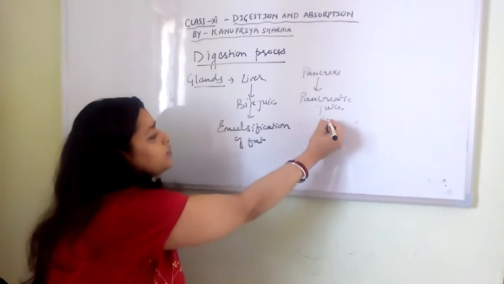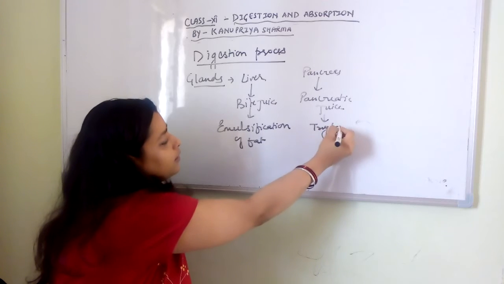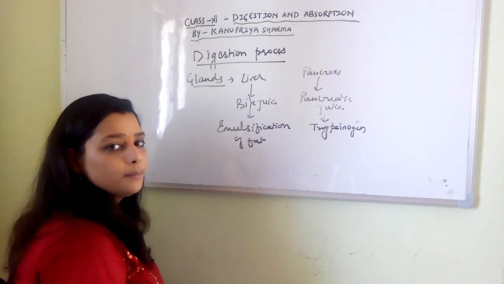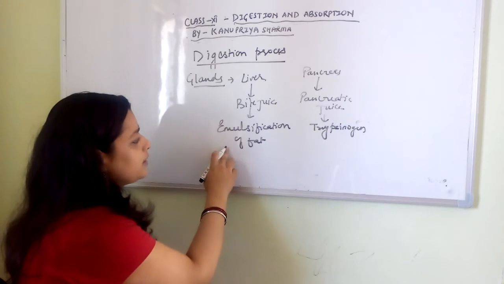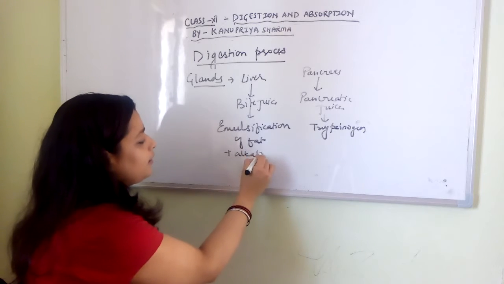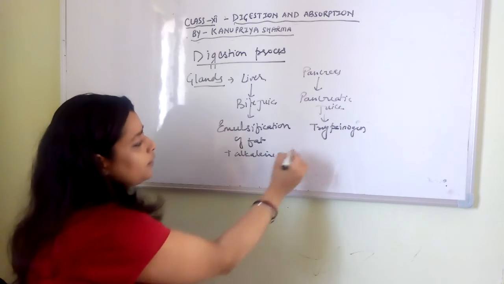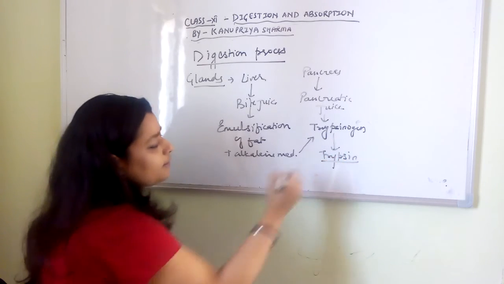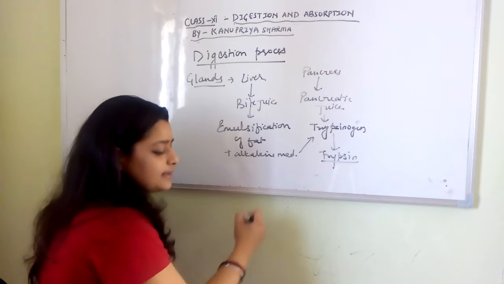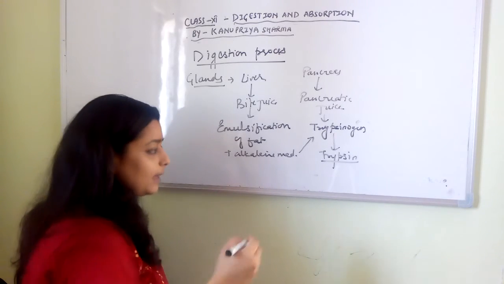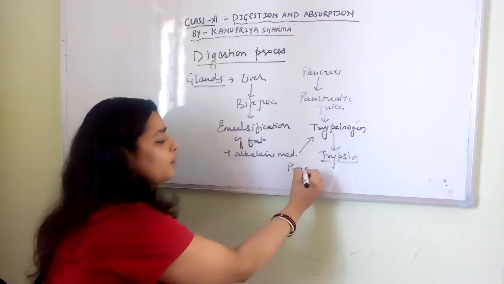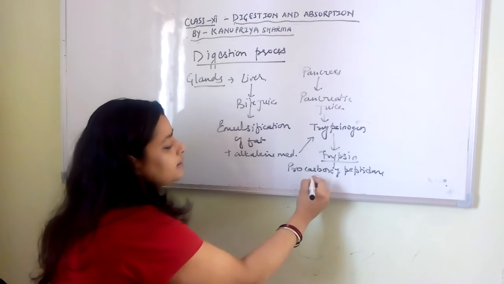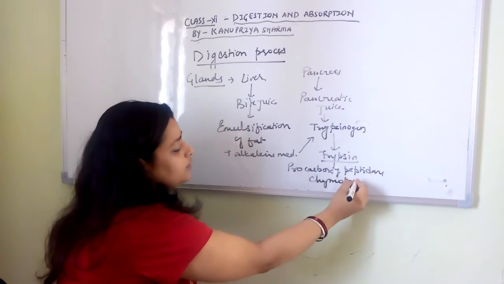And here the pancreatic juice secretes trypsinogen, which only gets activated in an alkaline medium. So bile is not only doing emulsification of fat, but also creating an alkaline medium. This will work on trypsinogen and convert it into trypsin. This activated trypsin will activate all the other enzymes found in the pancreatic juice, like procarboxypeptidase and chymotrypsinogen.